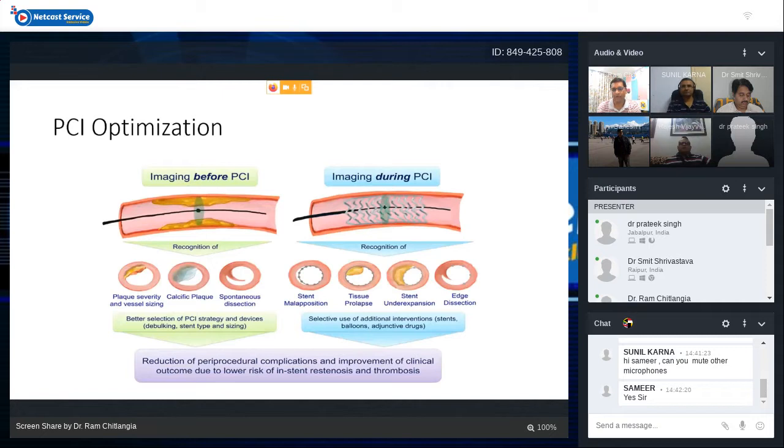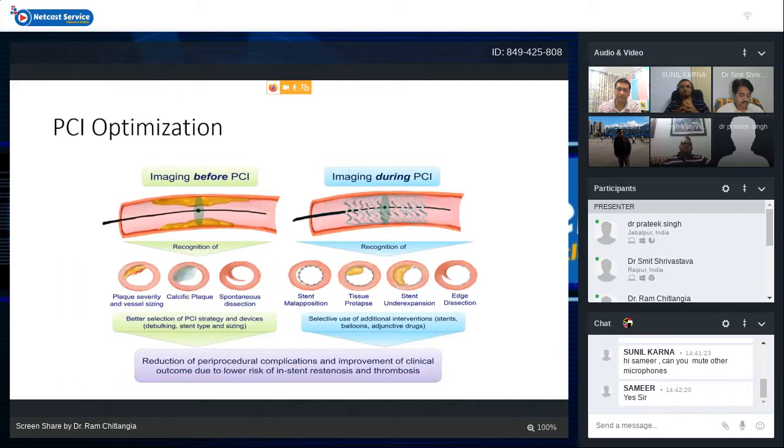If we are doing imaging during stent implantation or after stent implantation, we can recognize stent malopposition easily. We can recognize tissue prolapse. We can recognize stent under expansion and edge dissection, and we can take corrective steps by selective use of additional interventions like stents, balloon, adjunctive drugs, whatever we want to do. So reduction of peri-procedural complications and improvement of clinical outcomes due to lower risk of ISR and thrombosis is possible with optimization of PCI with one of the modalities of intracoronary imaging.